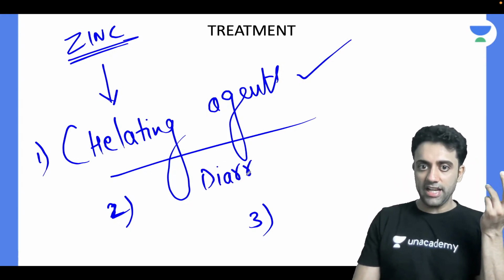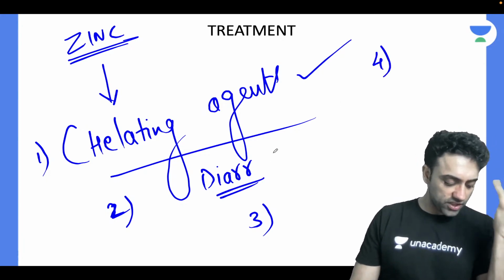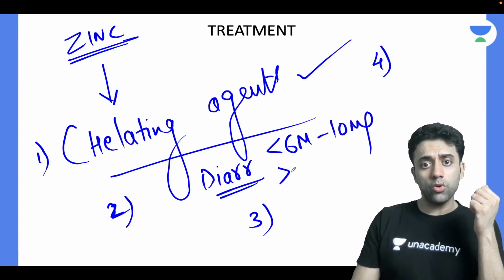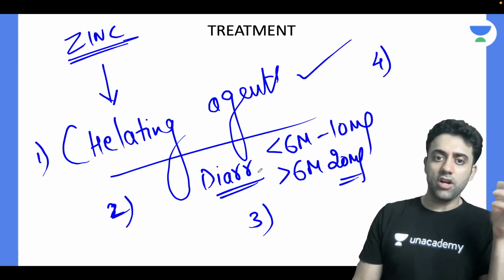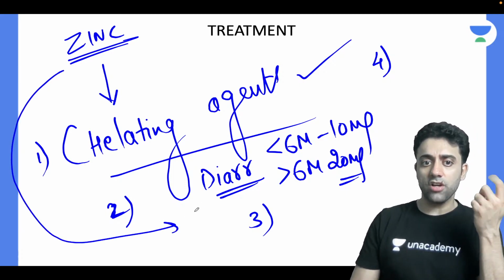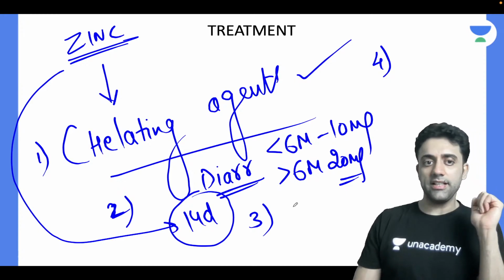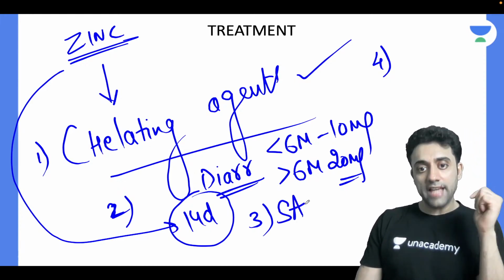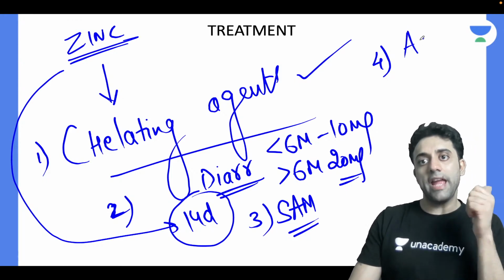Zinc is used in diarrhea. What is the dose of zinc in diarrhea? Who will tell me? Fast. Yes, less than 6 months 10 mg, and more than 6 months 20 mg, once a day. For how many days is zinc given in diarrhea? 14 days, right? 14 days. Where else, other than Wilson and diarrhea, will you give zinc? SAM babies also you can give zinc, right? Where else will you give zinc?